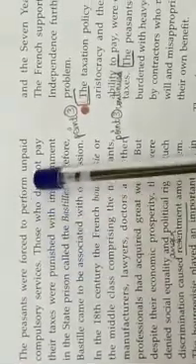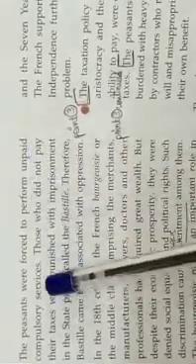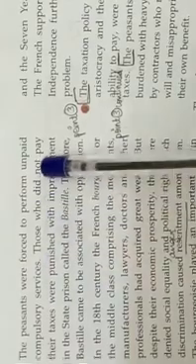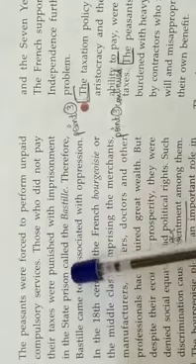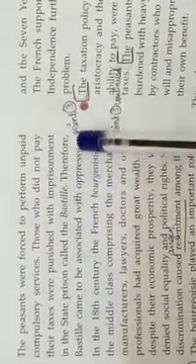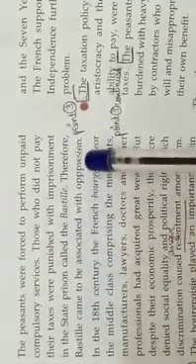The peasants were forced to perform unpaid compulsory services. Those who did not pay their taxes were punished with imprisonment in the state prison called the Bastille. Therefore, the Bastille came to be associated with oppression.